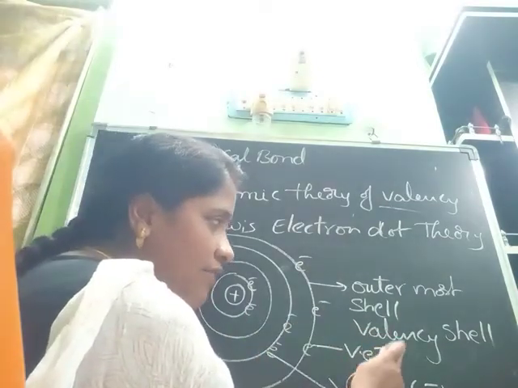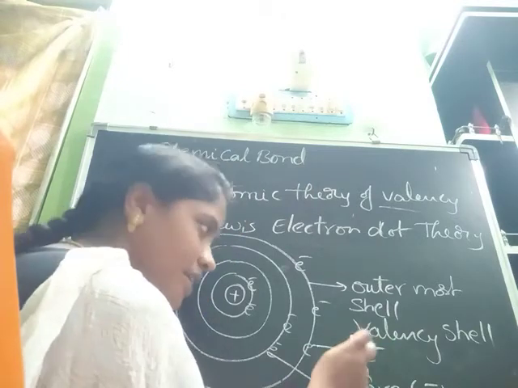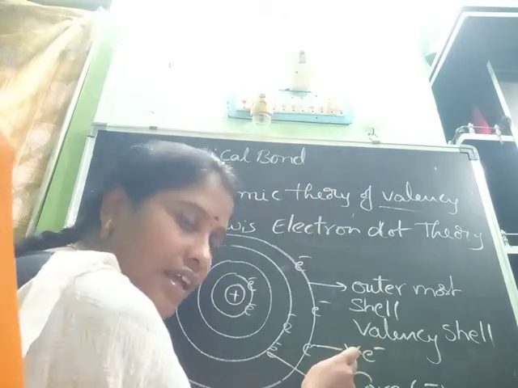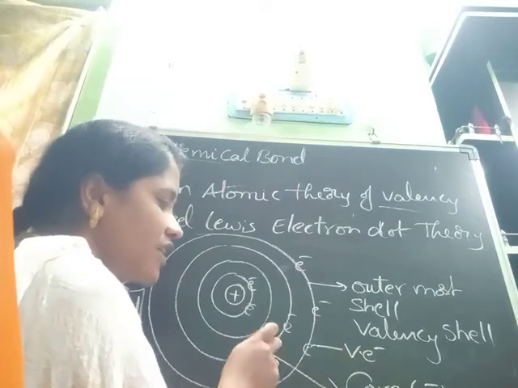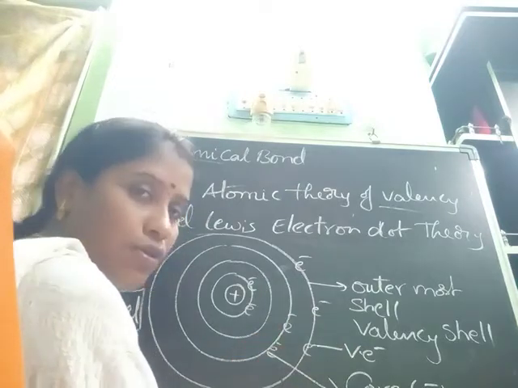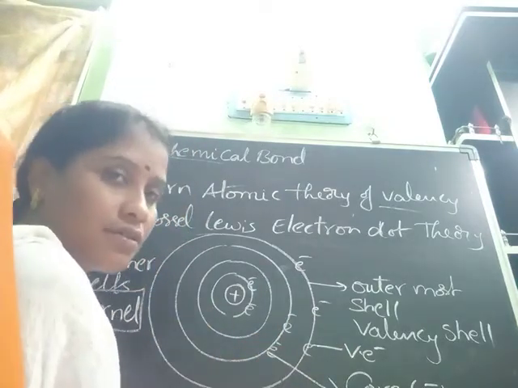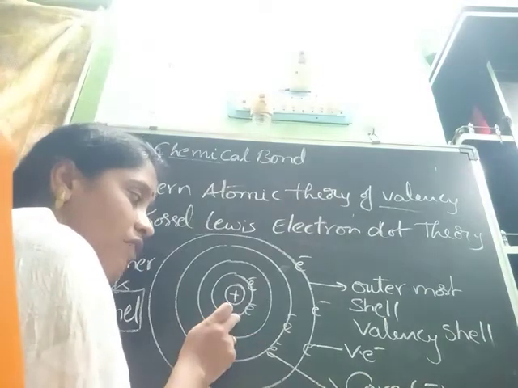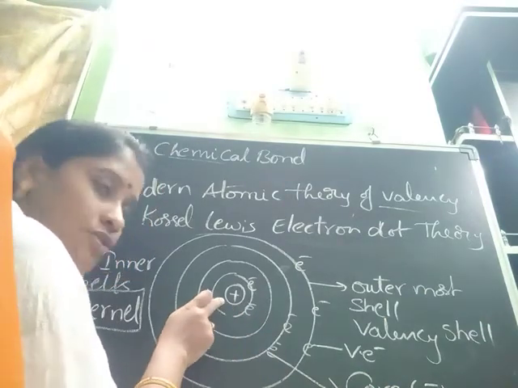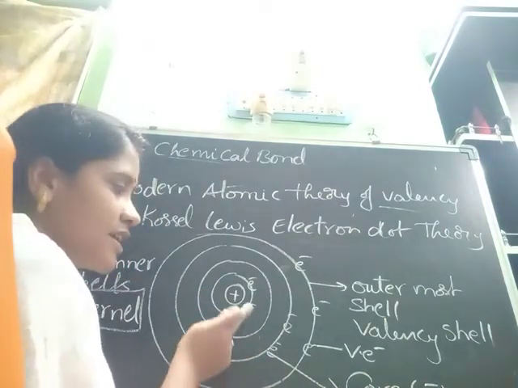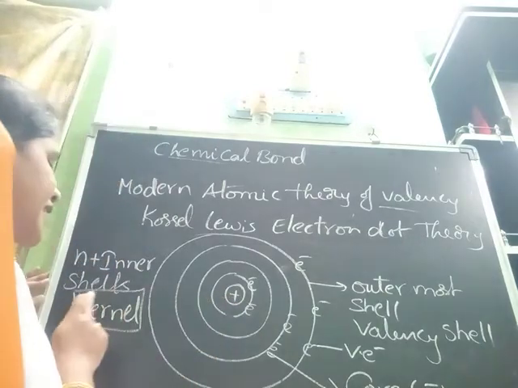The outermost shell is called the valency shell, and those electrons are called valency electrons. The shells before the valency shell are called the core. These inner shells plus the nucleus are called the kernel.